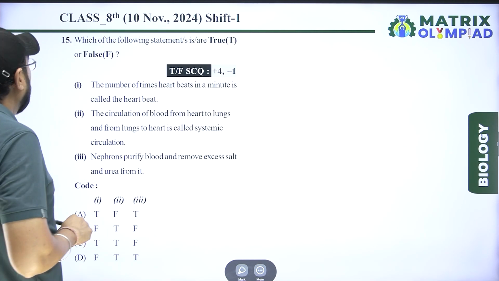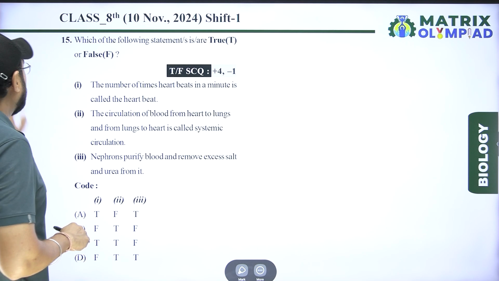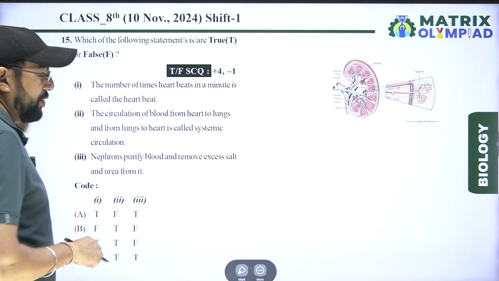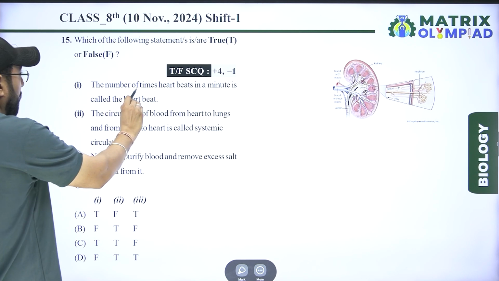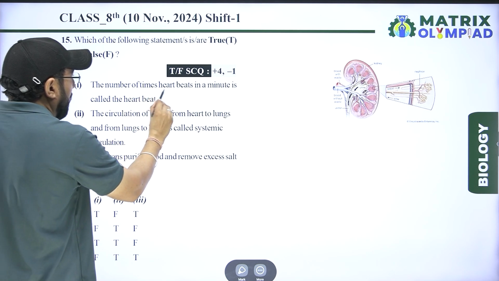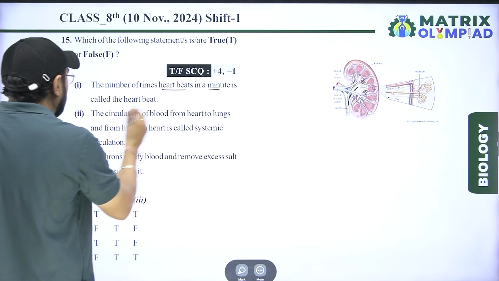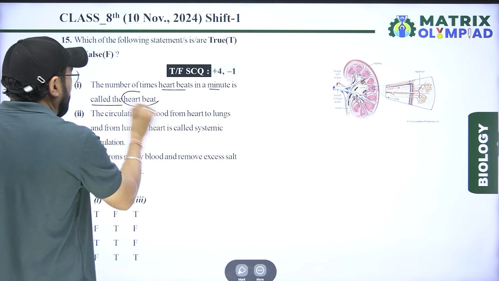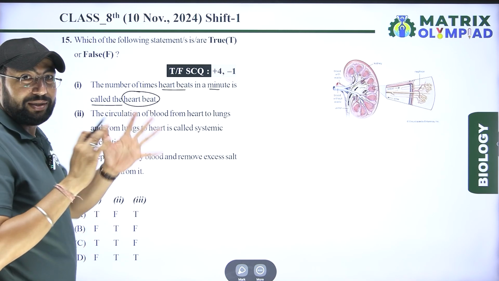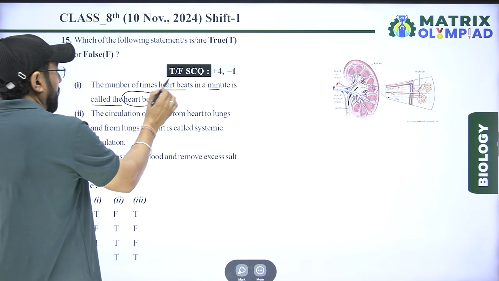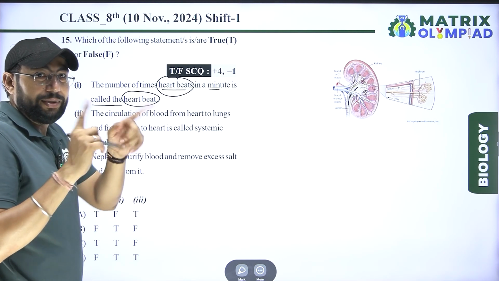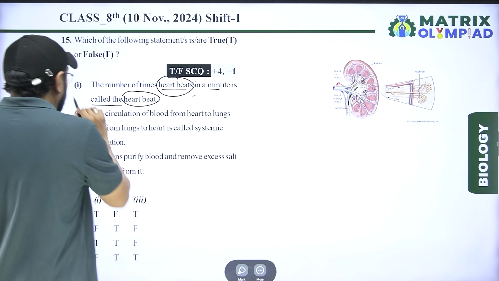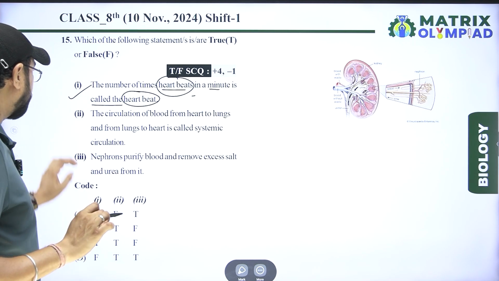Next, which of the following statements are true and false? The number of times the heart beats in a minute is called heartbeat. Heartbeat, total number of beats. Lub dub, total number, that is heartbeat.